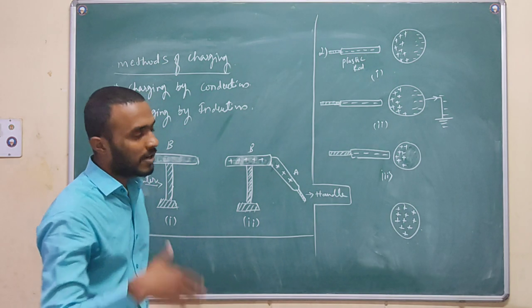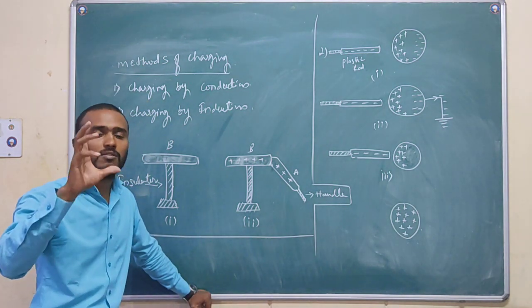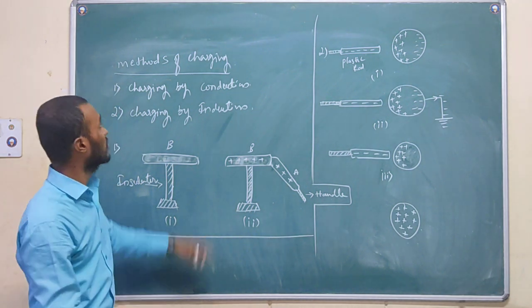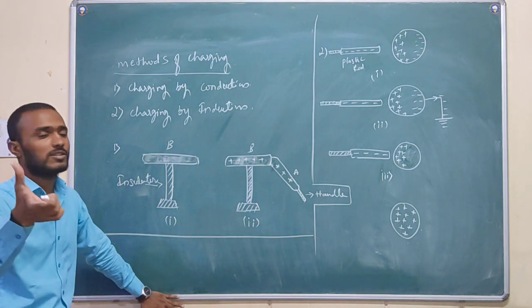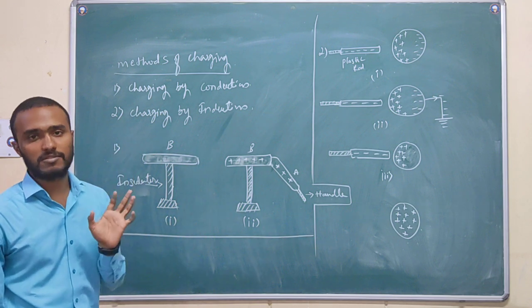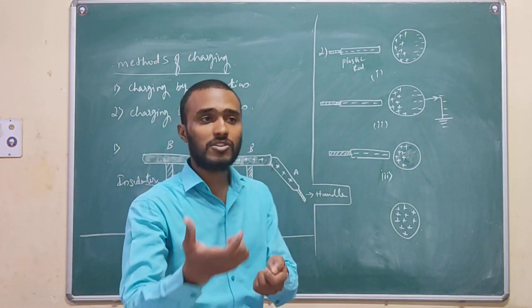So we may consider it or they may not consider it. In some textbooks they may consider it as three methods of charging. In some textbooks they consider only charging by conduction and charging by induction. But charging by friction is fundamental, right?